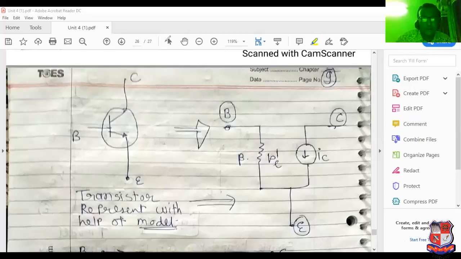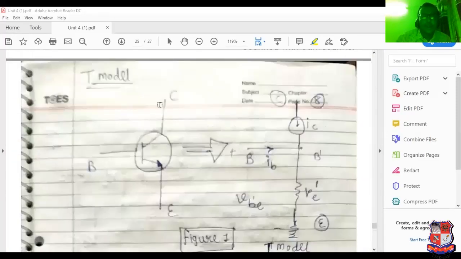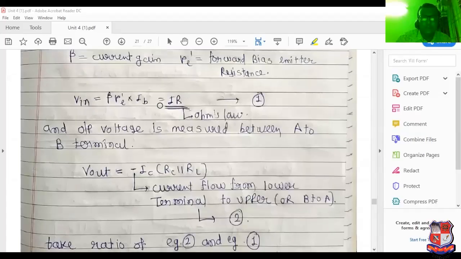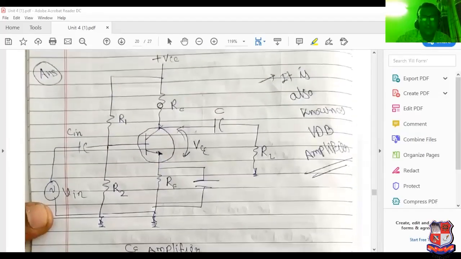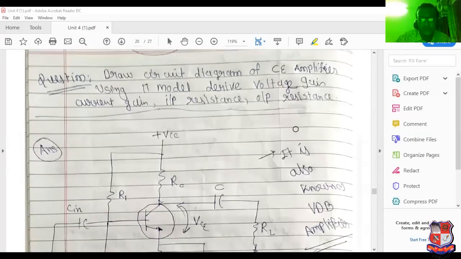So now we switch over to the analysis of the common emitter amplifier, which is most important for the GTU examination. Remember that point. Draw the circuit diagram of the common emitter amplifier using the pi model. Derive voltage gain, current gain, input resistance and output resistance.